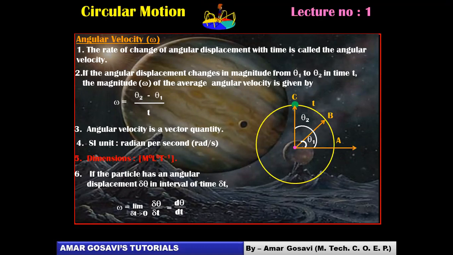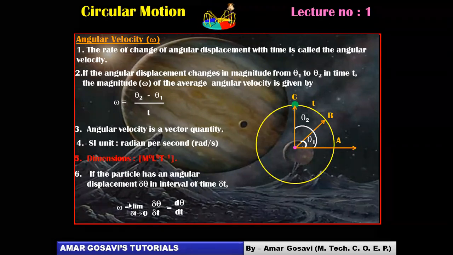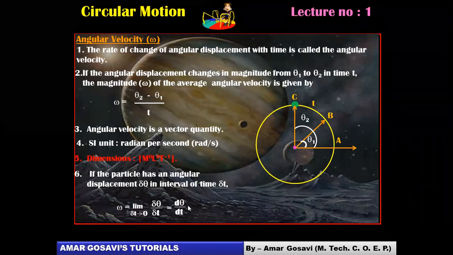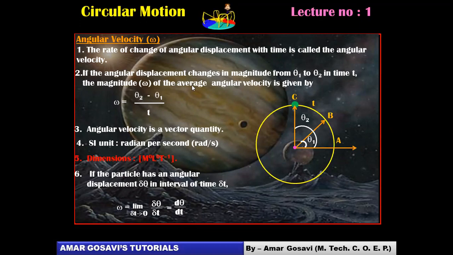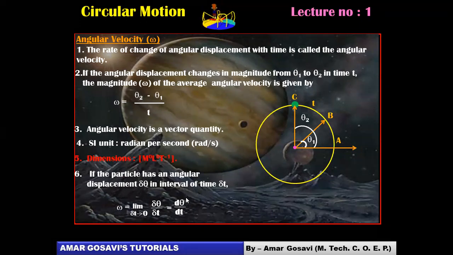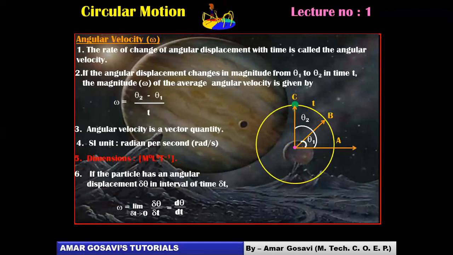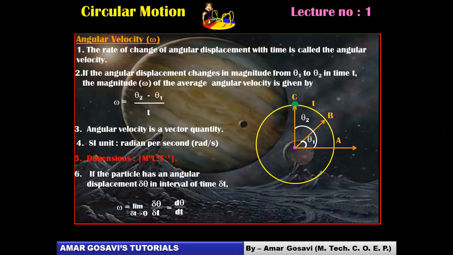Very near to 0 is del t, and you represent this as del theta by del t. So you are just putting the value for angular velocity at a given instant, which also can be represented as d theta by dt, friends. So the same thing can be represented as d theta by dt, but there it was an average value. Here it's an instantaneous value, you can see. So friends, please make a note of this, angular velocity in greater detail for you. Once you are done with it, please let me know.